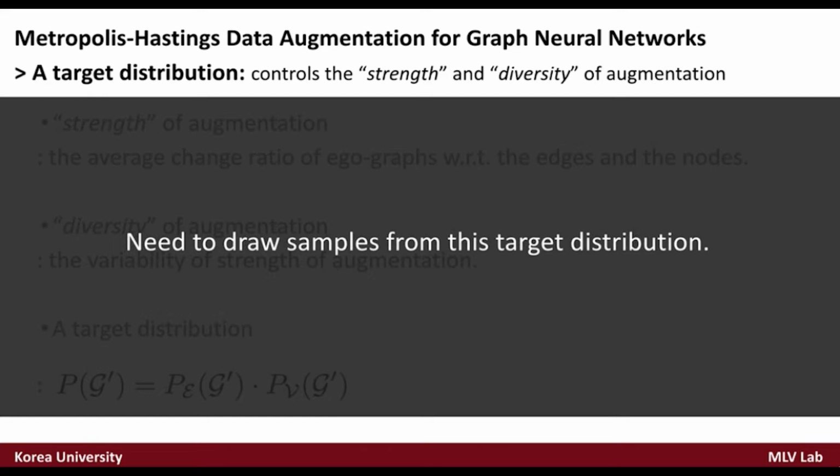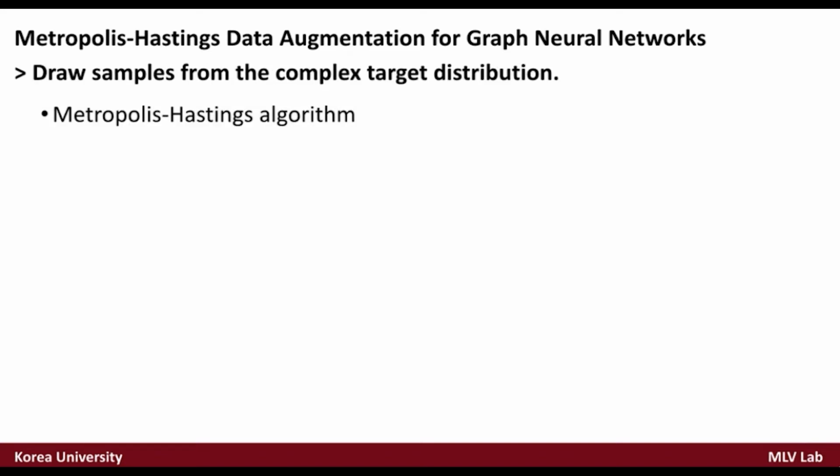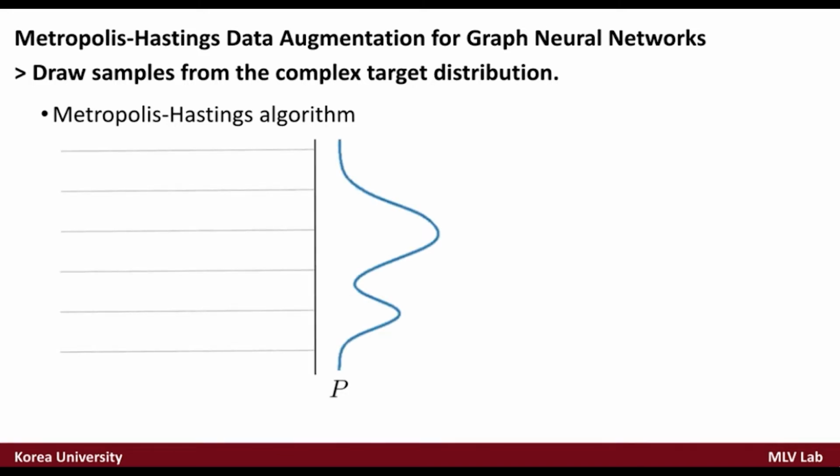With this carefully designed target distribution, we need to obtain a sequence of augmented samples to train the model. However, direct sampling from this complex target distribution is difficult. To draw augmented graphs from this target distribution, we adopt Metropolis-Hastings algorithm. Metropolis-Hastings algorithm is a Markov chain Monte Carlo method to draw random samples from a target distribution when direct sampling is difficult.